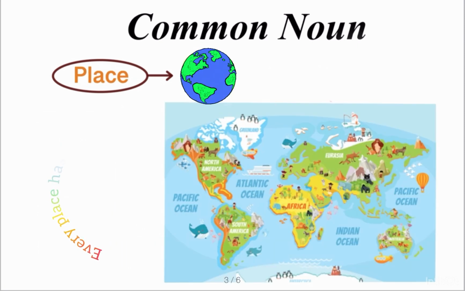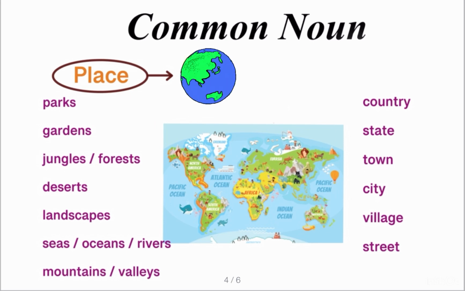When we talk about places, any place that exists in this entire world, whether it is the land, the water body, or even in the sky, everything has a name, right? Like the public places, parks, gardens. Jungles or forests are not public places, but they are the places where you have the habitat of animals.